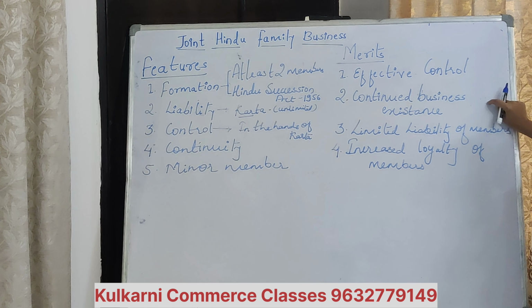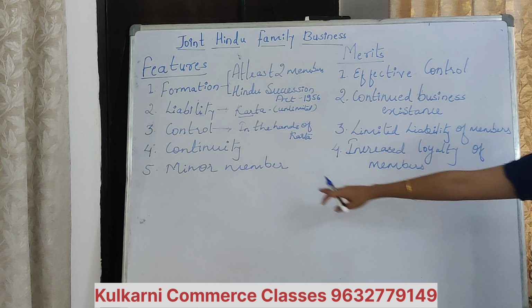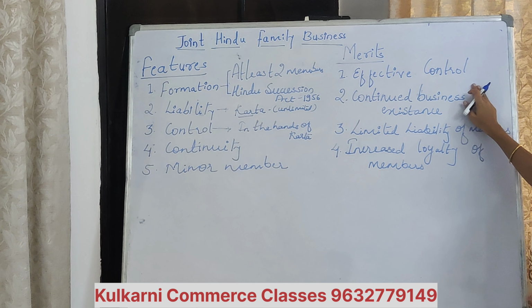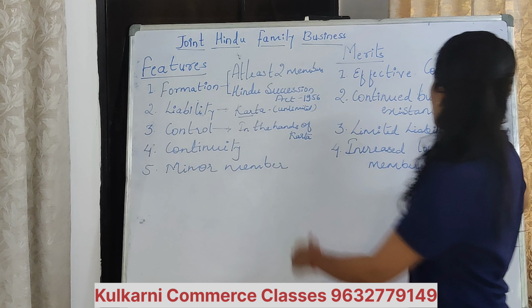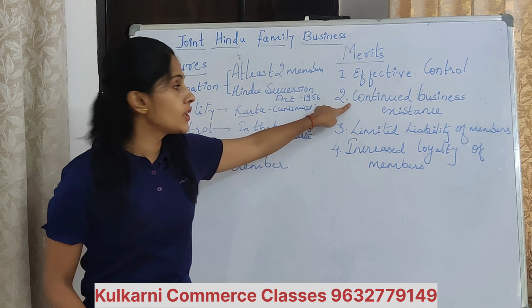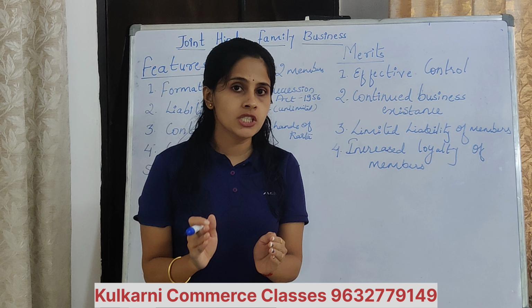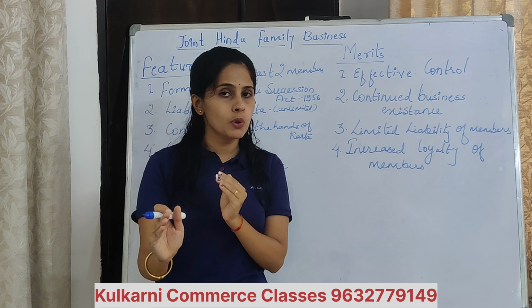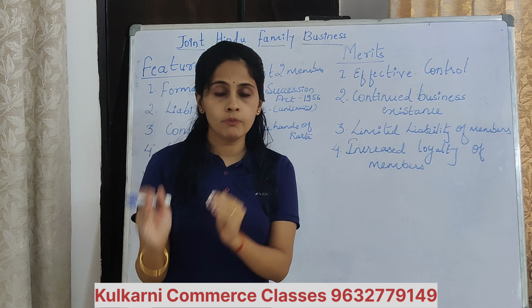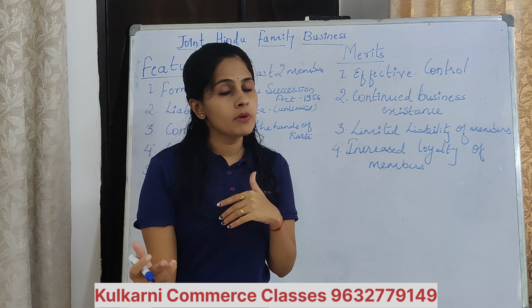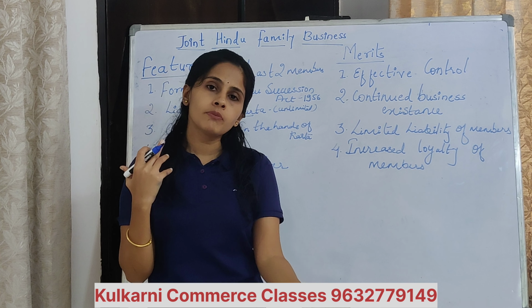Second one, continued business existence. Same we have explained in continuity. Same point is again repeating here. Okay, so first of all, second point is continuity. Continued business existence means what? In case of sole proprietorship, after the death of sole proprietor, business will be stopped. But in case of Hindu undivided family business, next eldest member will become the Karta and other members will continue the business.